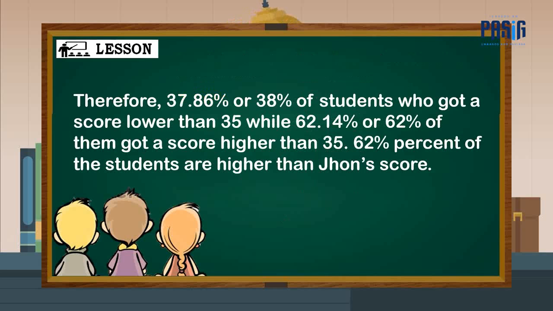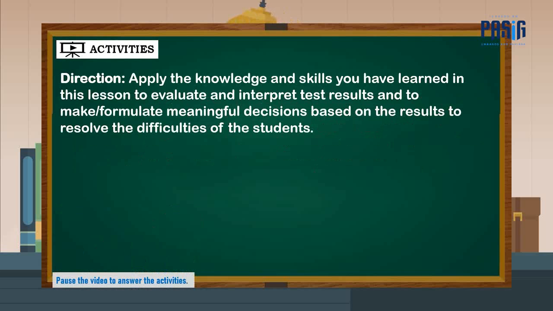Therefore, 37.86% or 38% of students got a score lower than 35, while 62.14% or 62% of them got a score higher than 35. 62% of the students are higher than John's score. And now, it's your time to do the activities.